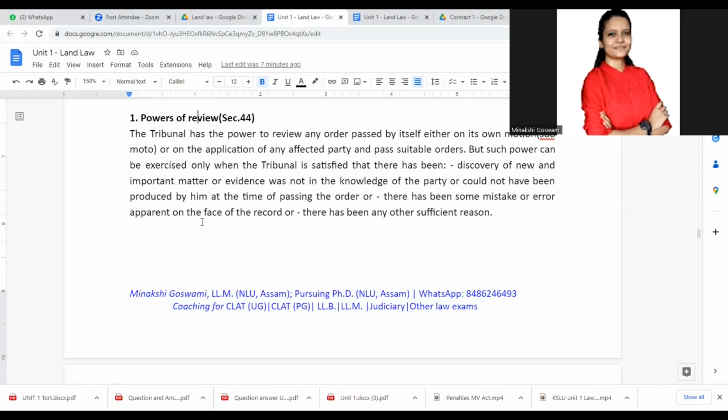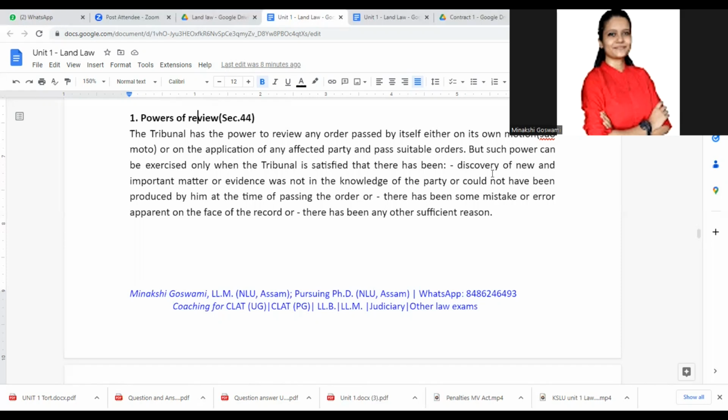When we talk about review, this applies in general also. It is revisiting their own decision. Review is always done by the same court. If we are talking about the appellate tribunal, they are looking at their own decisions only.